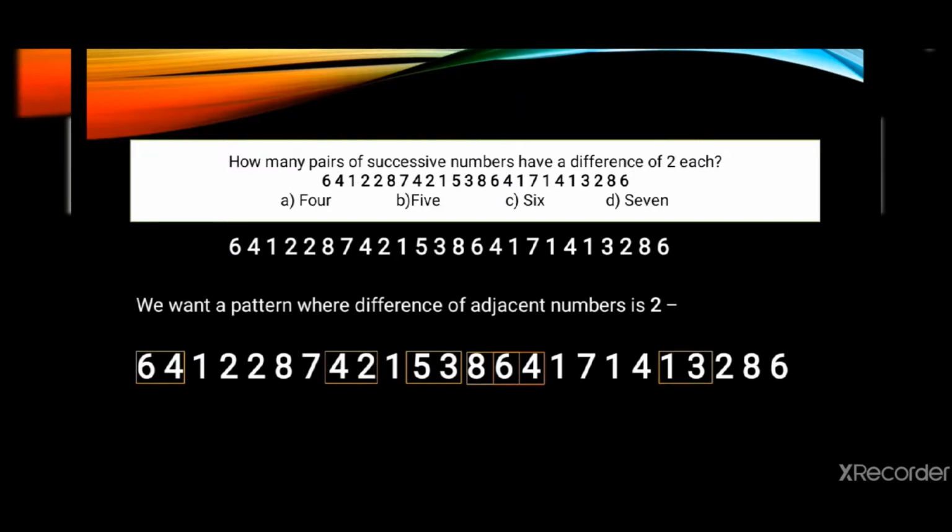Next is 1 and 3. And again I have 8 and 6. These many pairs I have which have the difference in their adjacent numbers as 2. How many such pairs are there? 7. I am counting the yellow and the orange box separately because they are different pairs. The same number may be counted twice, it doesn't matter. I have two different pairs, so they will be counted as two pairs only.